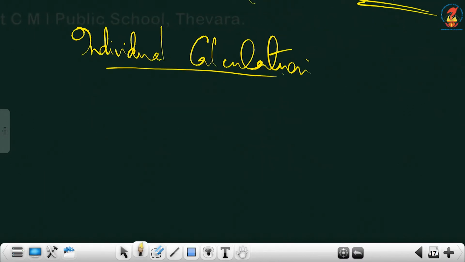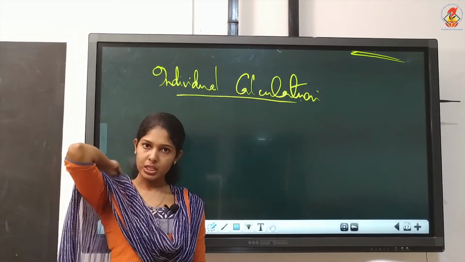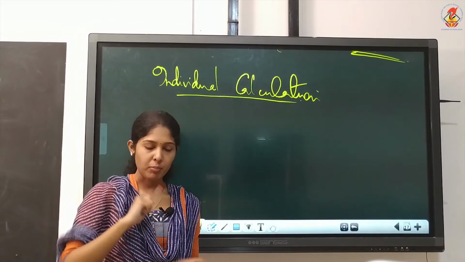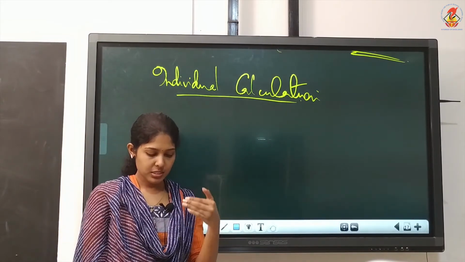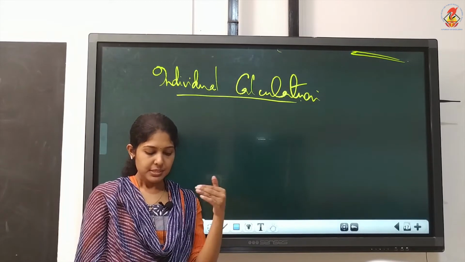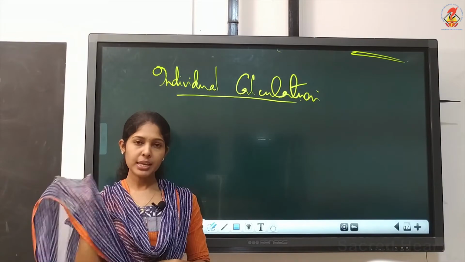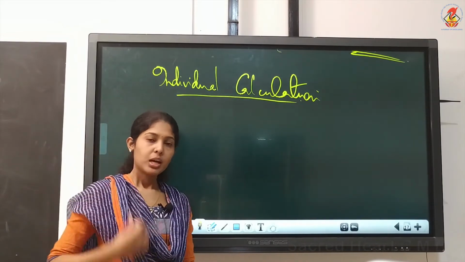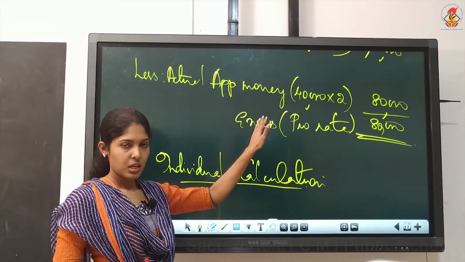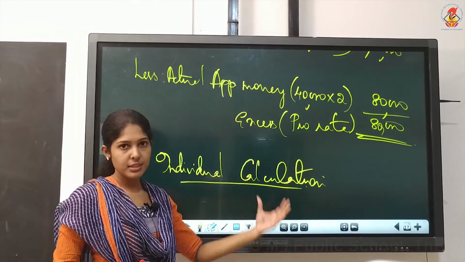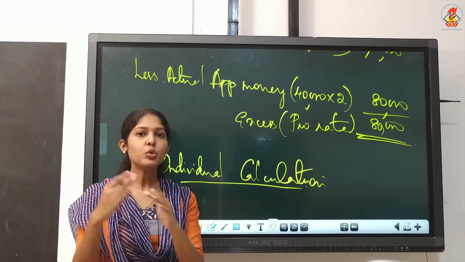When you have to do individual calculation, first you have to apply one formula. Read that last sentence, nearest to whom 600 shares were allotted. The allotted number is given in the question. See, individual calculation will be done just like this, but only thing is, we are computing only for Neeraj.